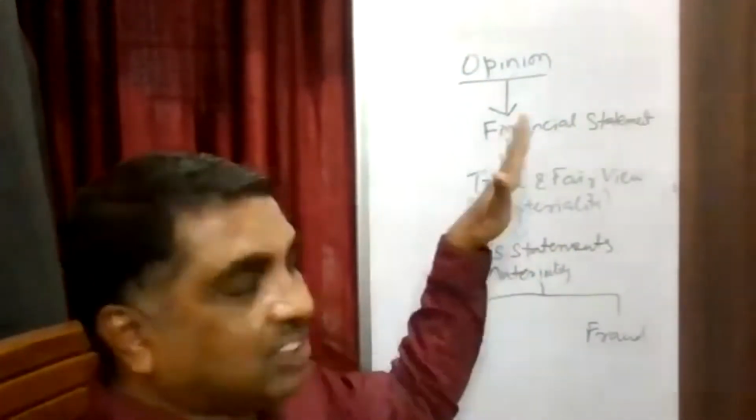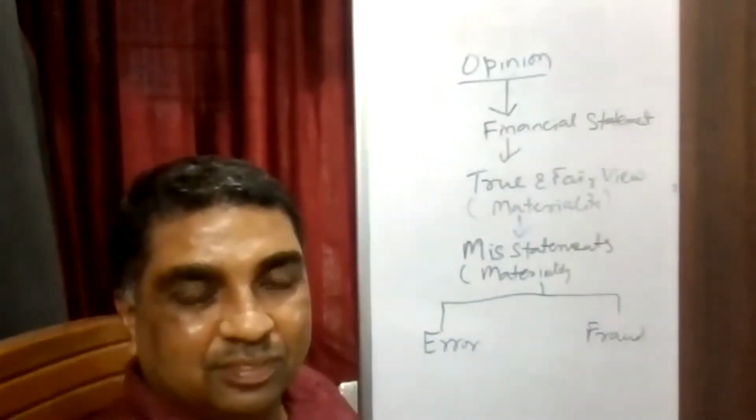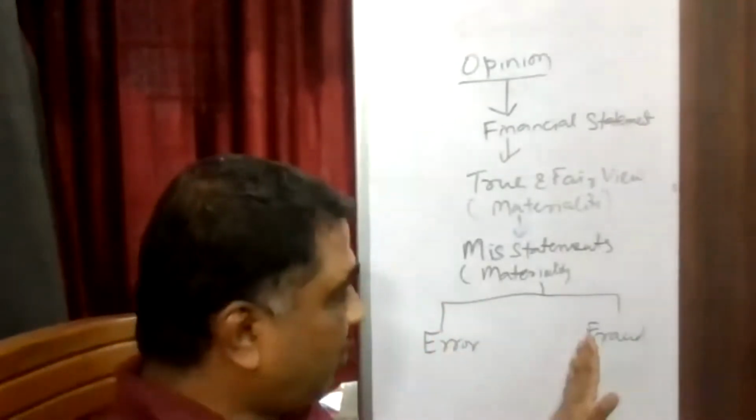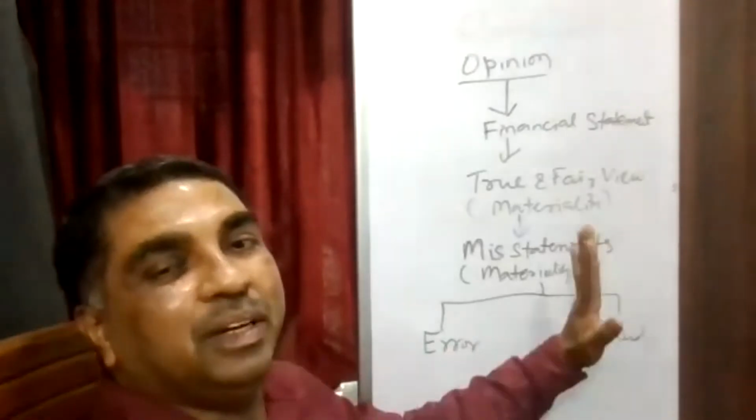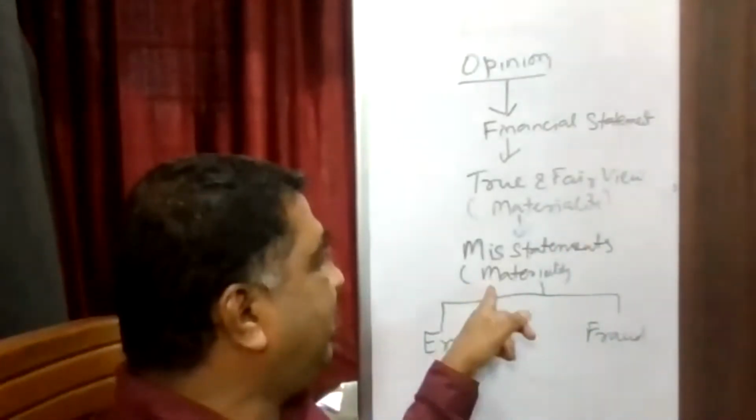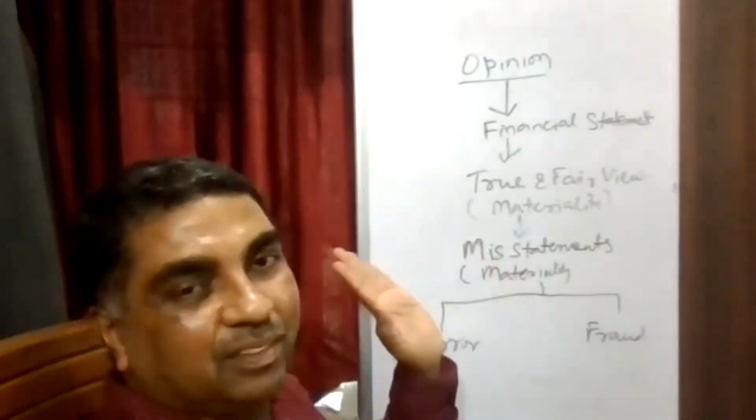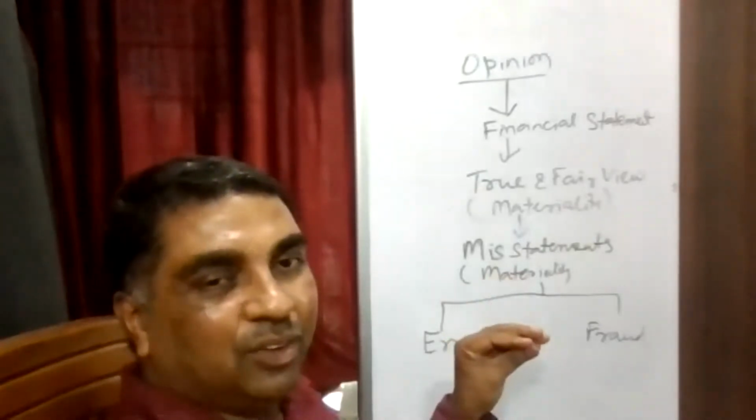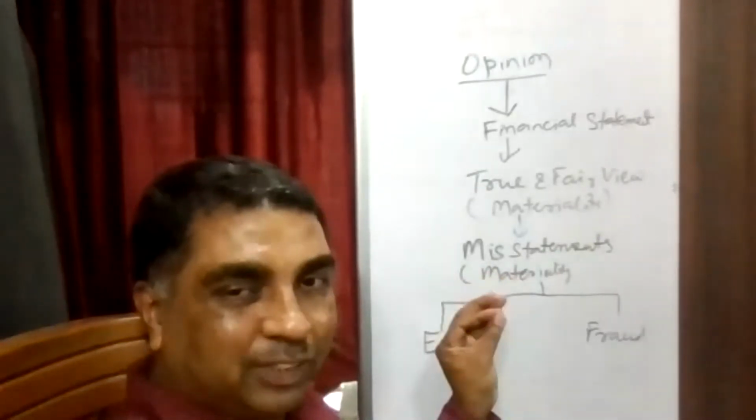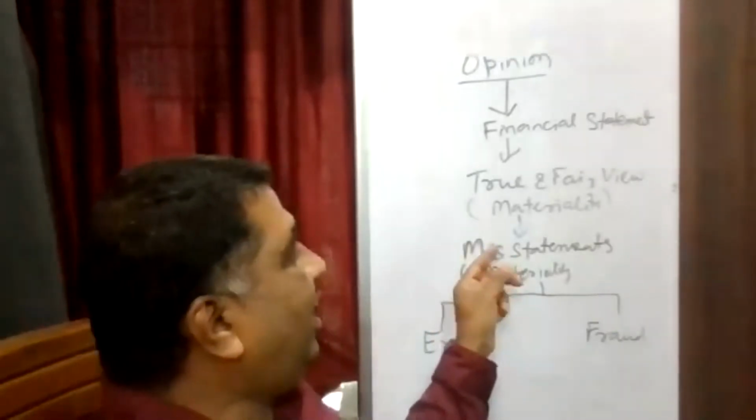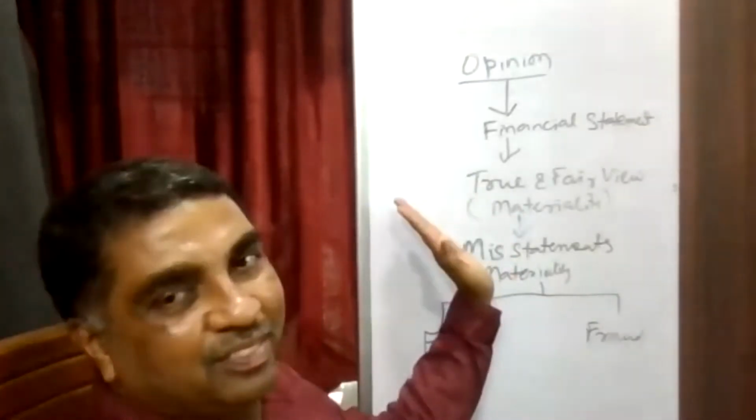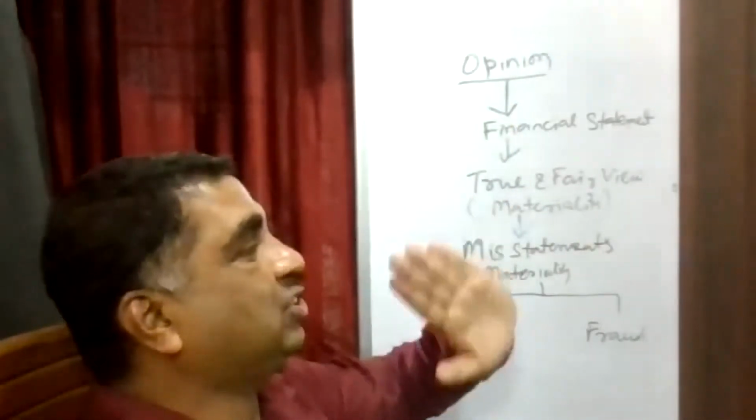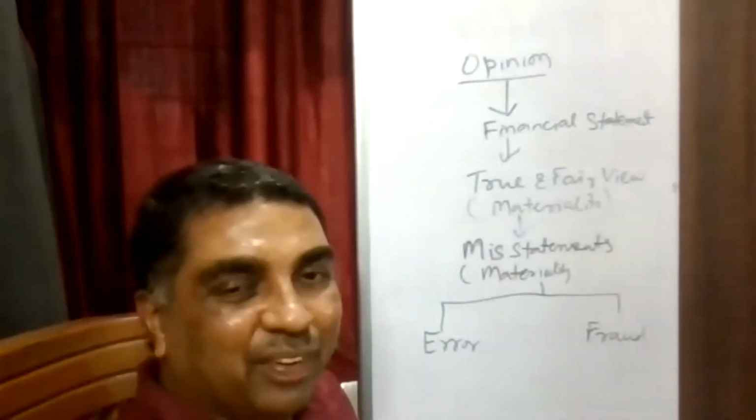Are you able to connect these concepts? If you try to join the dots, there might be error or fraud in the financial statements. If it is immaterial, it doesn't matter. If it is material, then you'll say it is a material mistake. If the financial statements contain a misstatement which is material, it doesn't matter whether it is due to error or fraud, it is going to affect the true and fair view of the financial statements, and the auditor will give an opinion that it is not showing a true and fair view. It is going to affect the auditor's opinion.